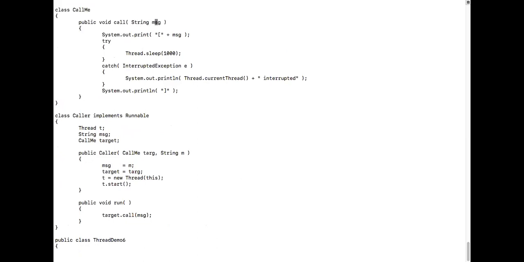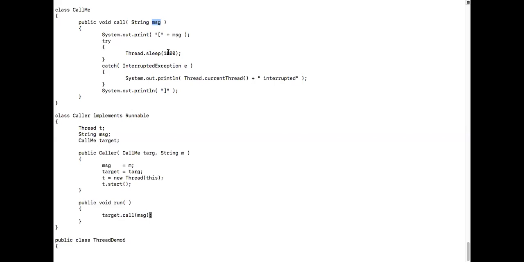Now, what is getting passed here as a message? It came from here, from this place, from the string. So Amitabh will be passed over here. So what is it printing now? It prints open bracket, Amitabh, and goes to sleep.